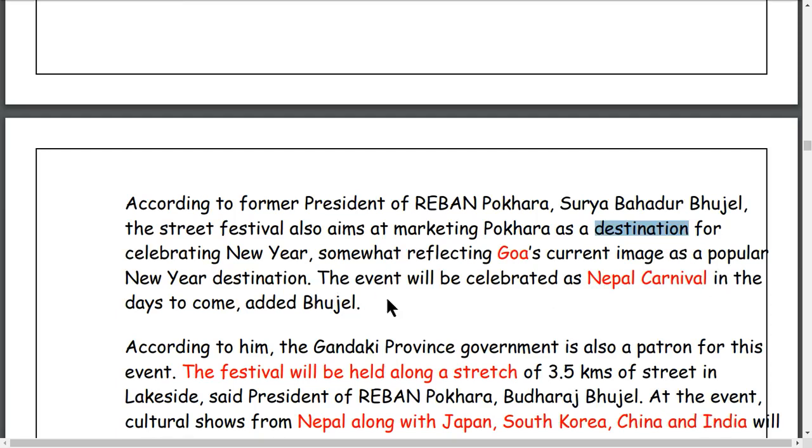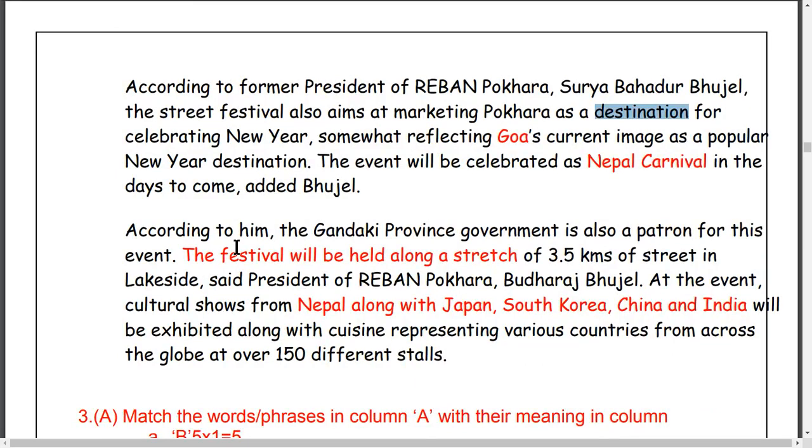In the days to come, and in the Bhojal area here. According to Gandaki province government, Gandaki Pradesh Sarkar is also patron of this event. Patron means one who preserves it. The festival will be held along a street of 3.5 kilometers. The President of REBAN Pokhara building Bhojals at the event said there will be cultural shows from Nepal, along with Japan, South Korea, China, India. The history of India will be exhibited along with cuisine.